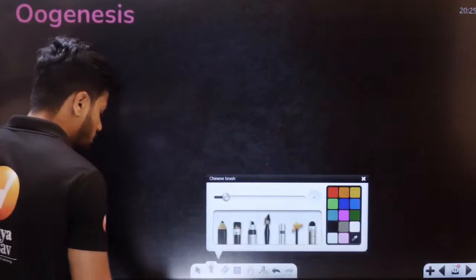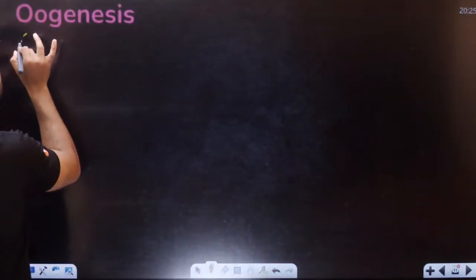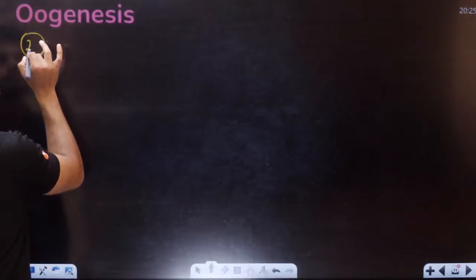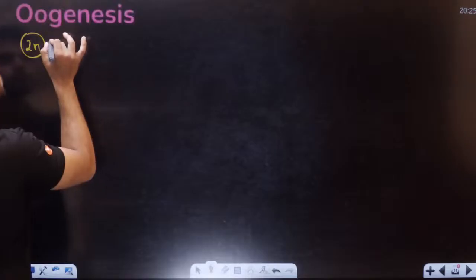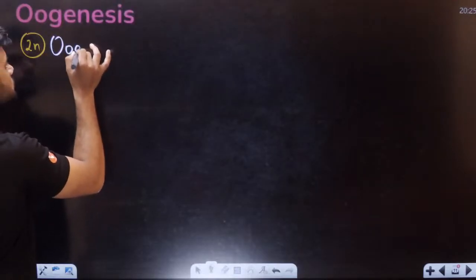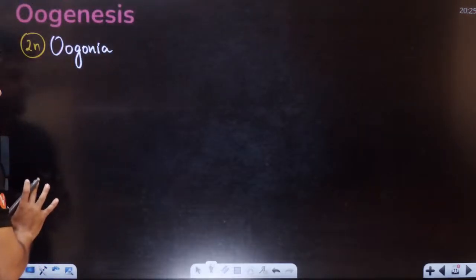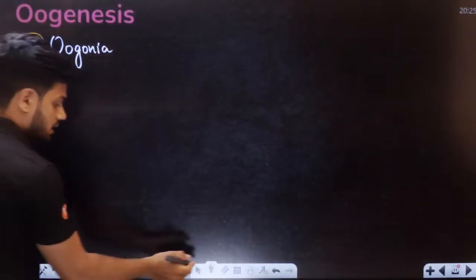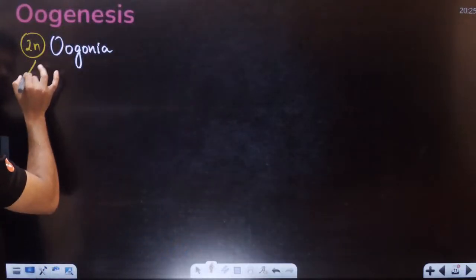Okay. Now, oogenesis starts again with a germ cell, the female germ cell. The female germ cell is called oogonia. Okay, students. Here we have the oogonia. Now, students, initially, this oogonia undergoes mitosis to divide further.